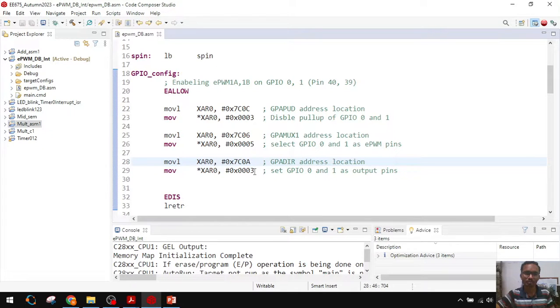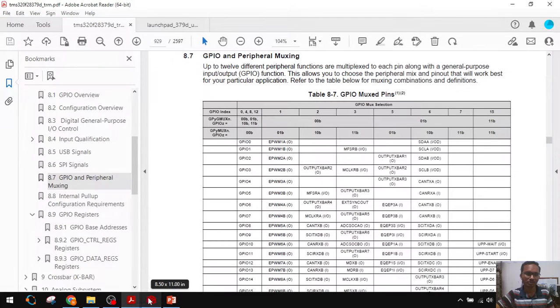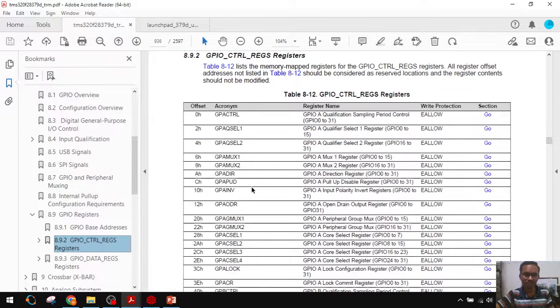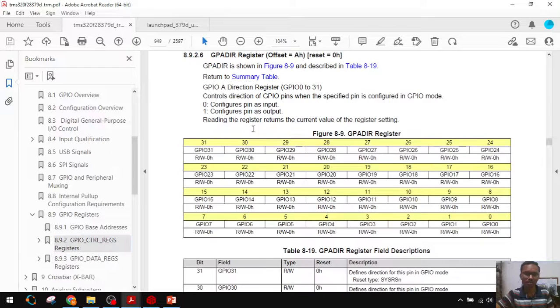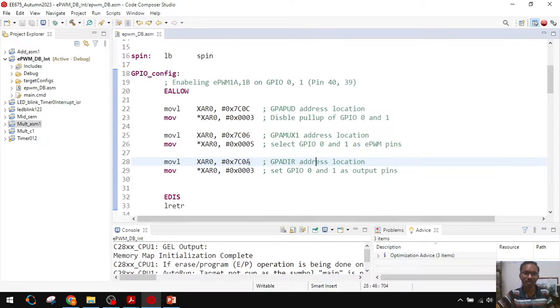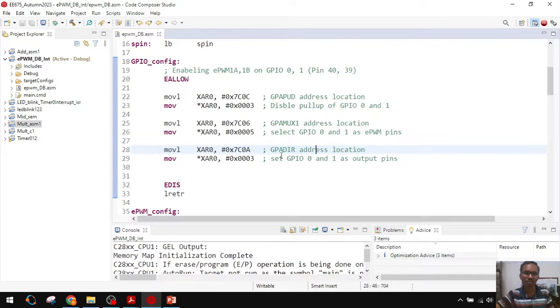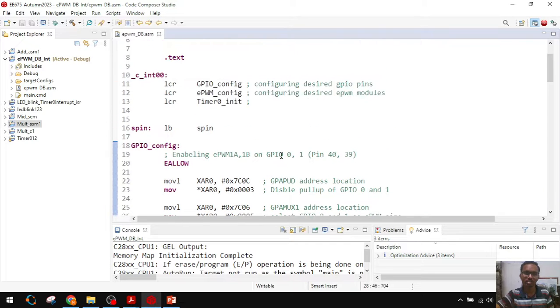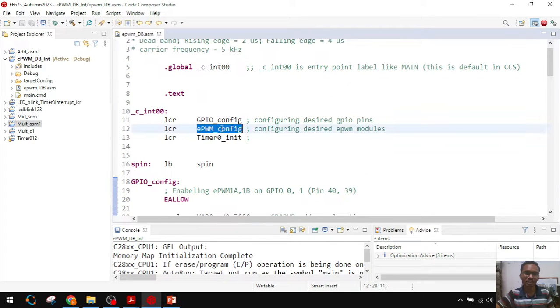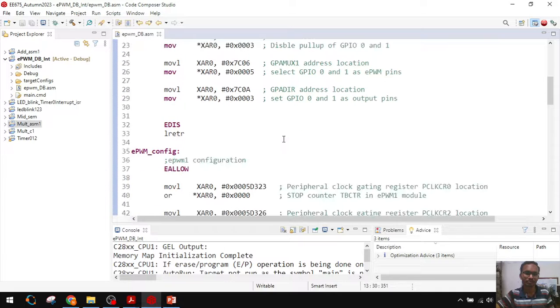To act as an output, we have to write GPIO 0 and 1 as 1. In the direction register, to act as an output we have to write with 1, that's why I am writing 1 1, that is 3, I am loading into this register. This is about the GPIO configuration for these 2 pins. Next we will see the ePWM configuration.